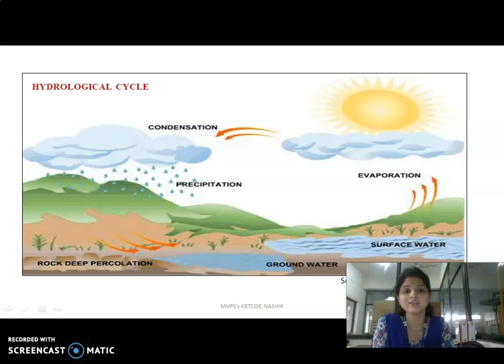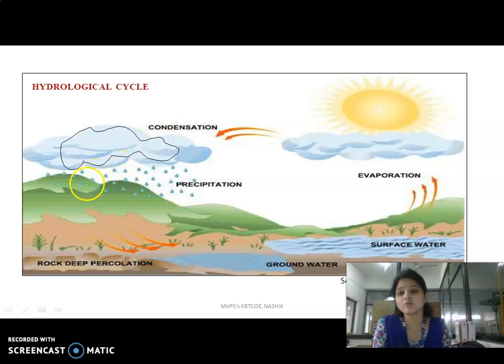Then cooling and condensation take place, and due to that the clouds are formed and moisture falls in the form of precipitation. Precipitation may take different forms like rainfall, snowfall, drizzle and hail.